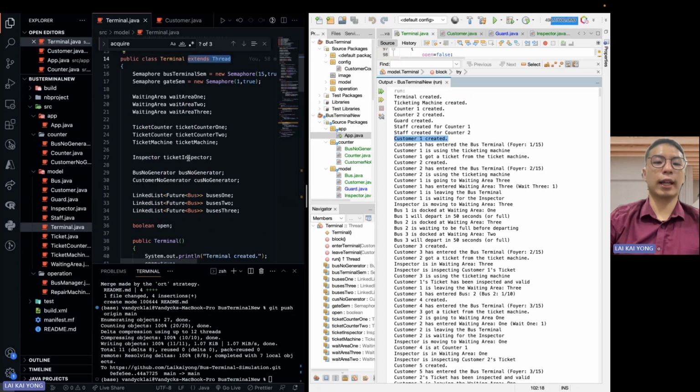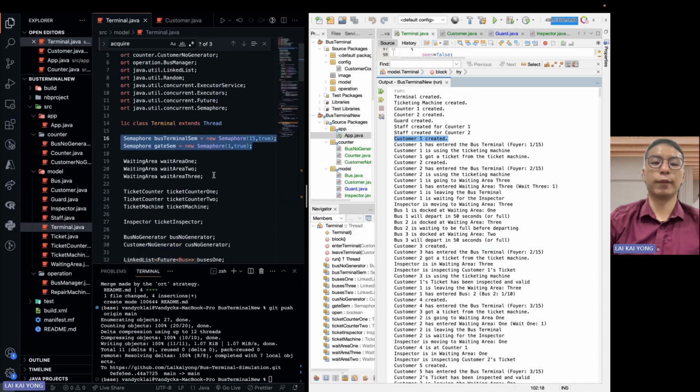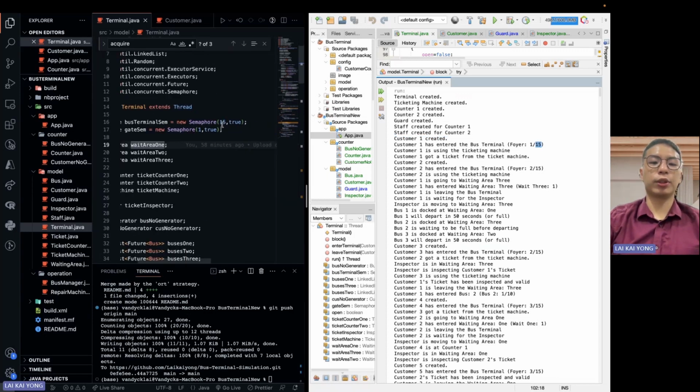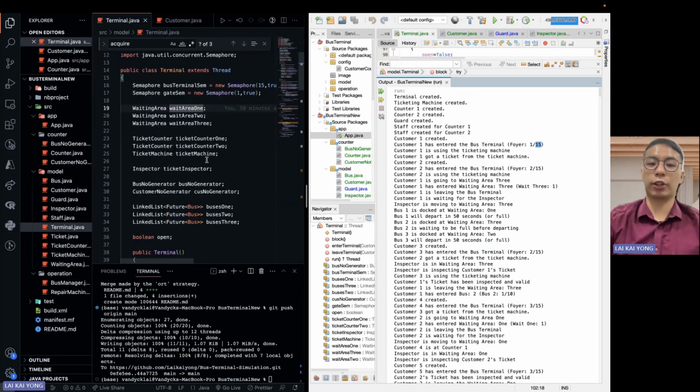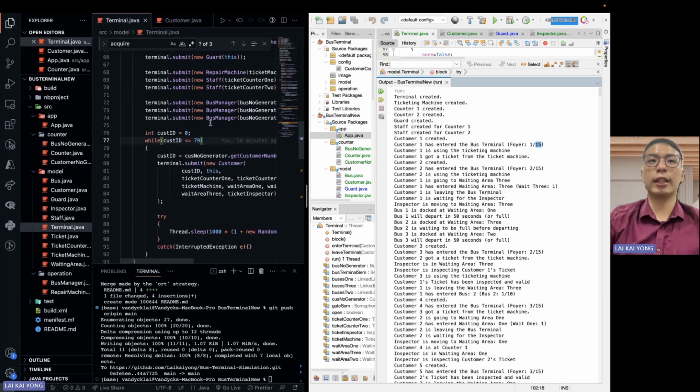Once this is set up, I'm using a semaphore to restrict the number of people that can enter the terminal. In this case, the foyer can only have 15. So I have this semaphore to acquire and release accordingly. There will be a while loop to ensure that there are 80 customers flowing in, each with a respective ID.